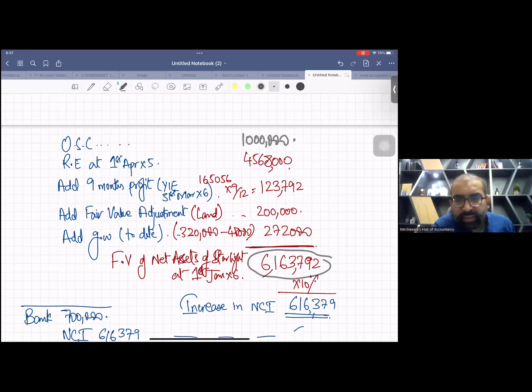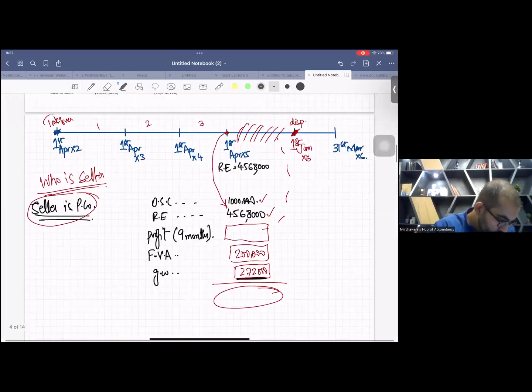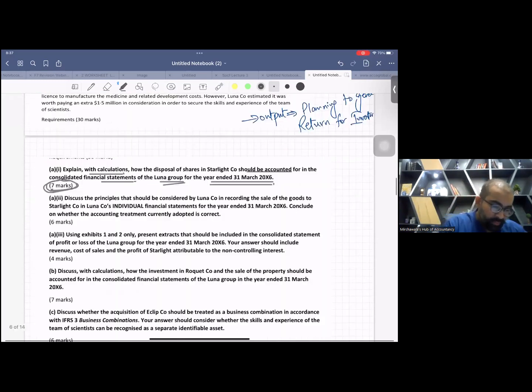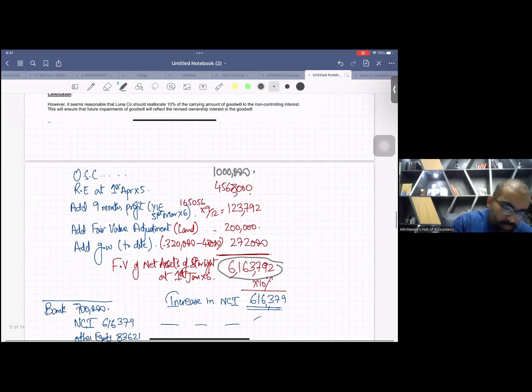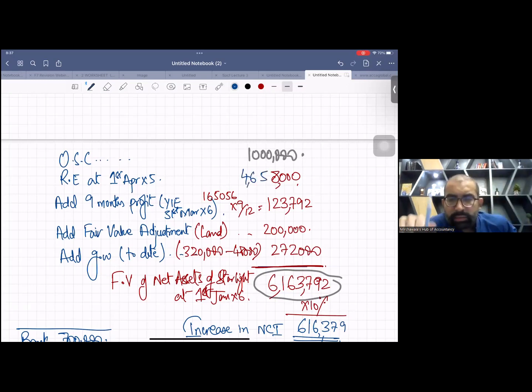Is this 4568000? Oh, it's 4658. Yes. This is 4658. Students, transposition errors. Somebody told me 4658. That's why I got a message that, sir, this number is wrong. So obviously this total is also wrong now.